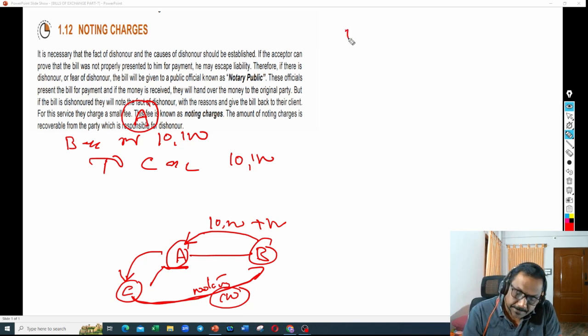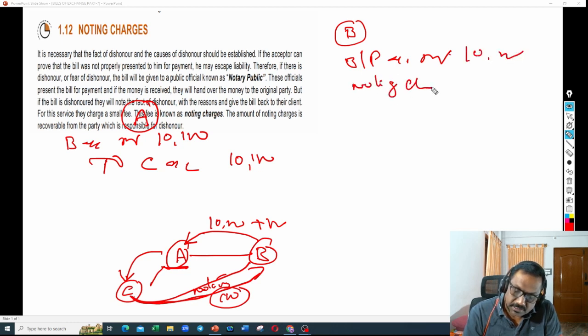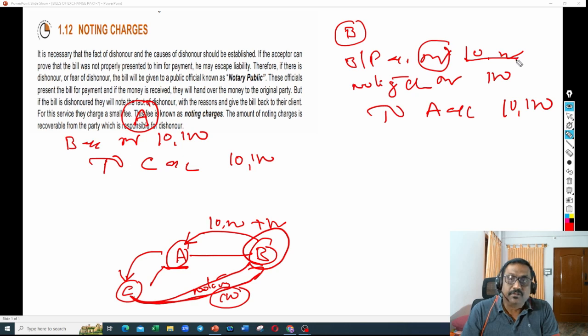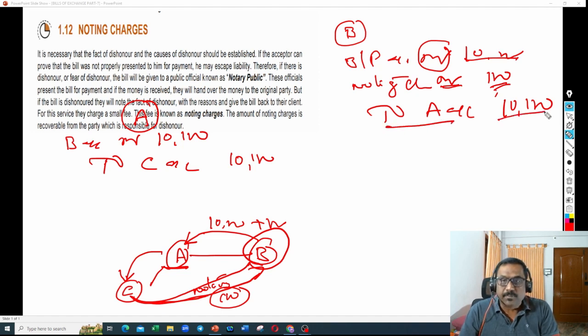What will B write? B's books. He has received the bills payable from C, right? 10,000. Noting charges is an expenditure for him. Noting charges account debit 100, to A account 10,100. This is the entry B will write. Because bills payable is coming to him, that is worth 10,000. Noting charges is an expenditure for him, so noting charges is debited to the extent of 100. To A account, he has to pay this amount to A. So that is 10,100. Right?